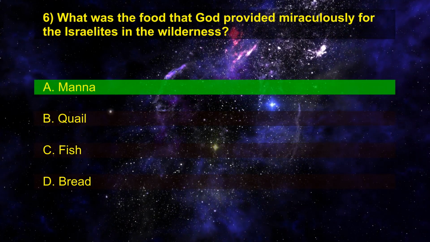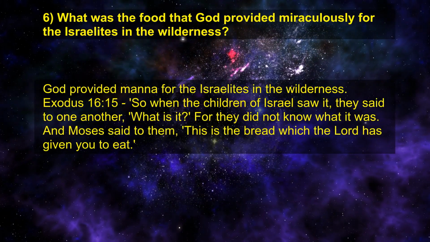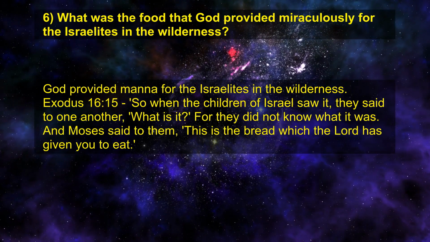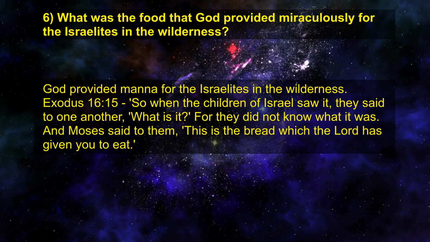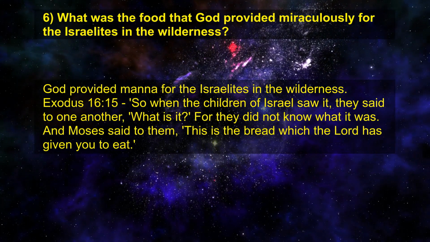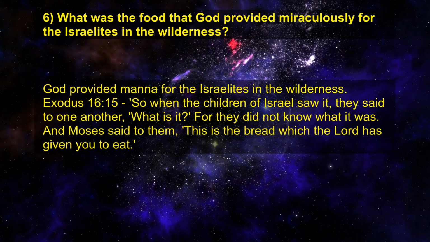Right answer is A. Manna. God provided manna for the Israelites in the wilderness. Exodus chapter 16 verse 15. So when the children of Israel saw it, they said to one another, "What is it?" For they did not know what it was. And Moses said to them, "This is the bread which the Lord has given you to eat."